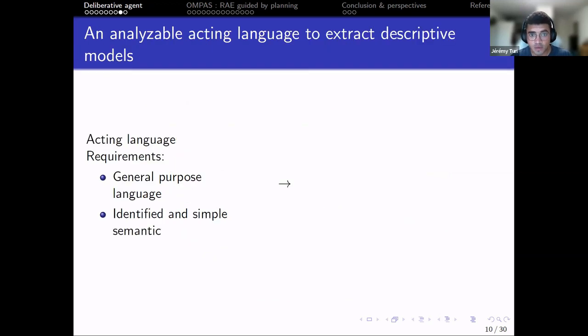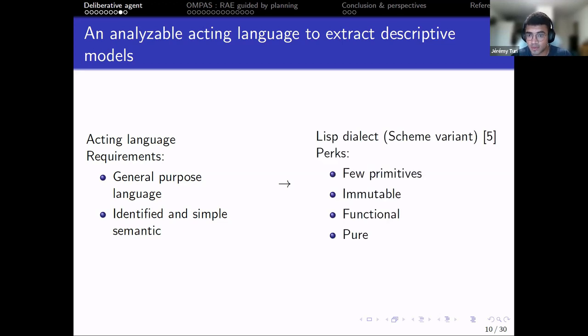To be able to extract descriptive models from operational models, it requires an acting language. As it is an acting language, we need a kind of general purpose language with an identified and simple semantics, so it's easier to analyze. So we chose to use a Lisp dialect, and it's invariant because it has few primitives, variables are immutable, it's purely functional, so it's pure, which makes the language really easy to analyze.